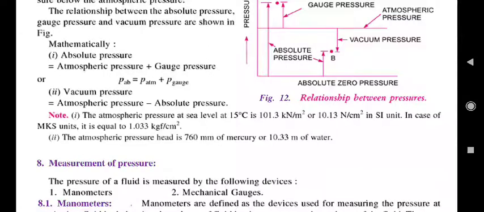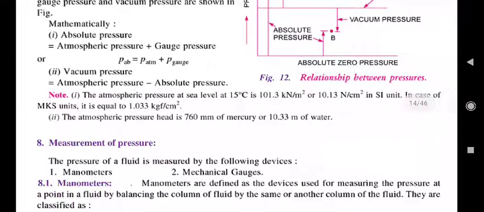Note that the atmospheric pressure at sea level at 15 degrees Celsius is 101.3 kilonewton per meter square or 10.13 Newton per centimeter square in SI unit. In case of MKS unit, it is equal to 1.033 kg force per centimeter square. The atmospheric pressure head is 760 mm of mercury or 10.33 meter of water.